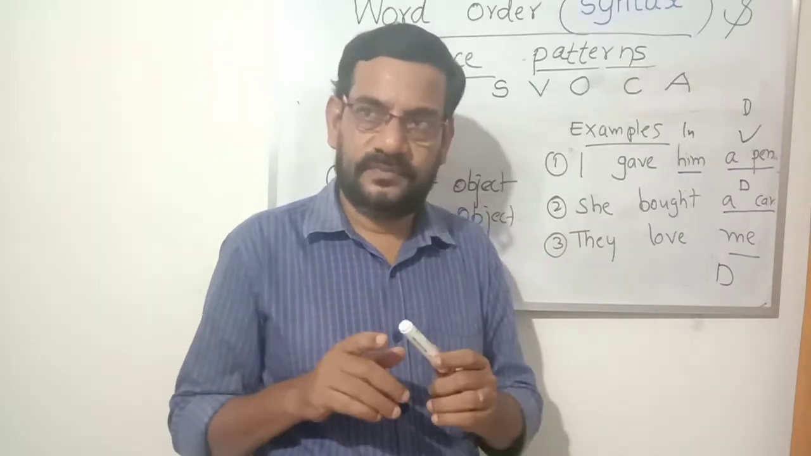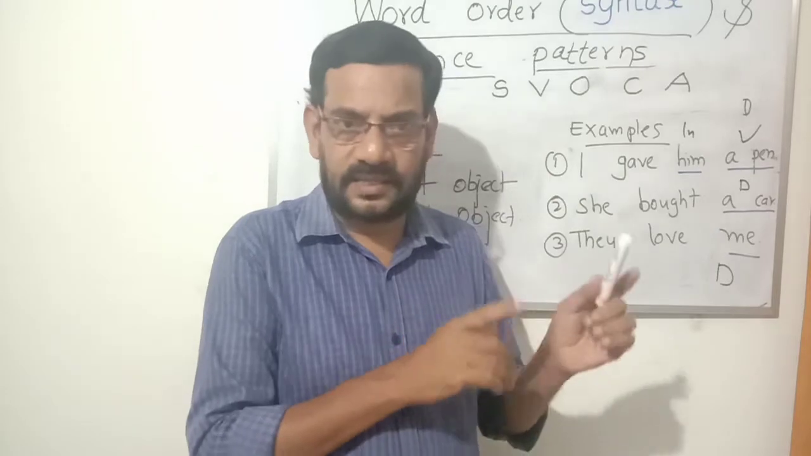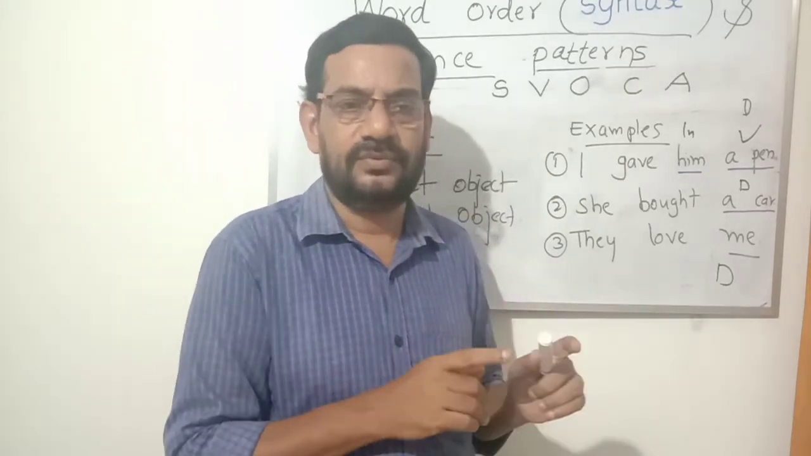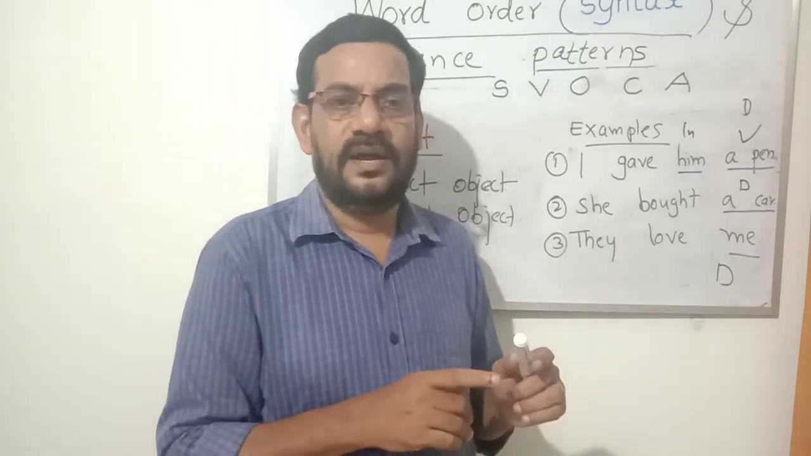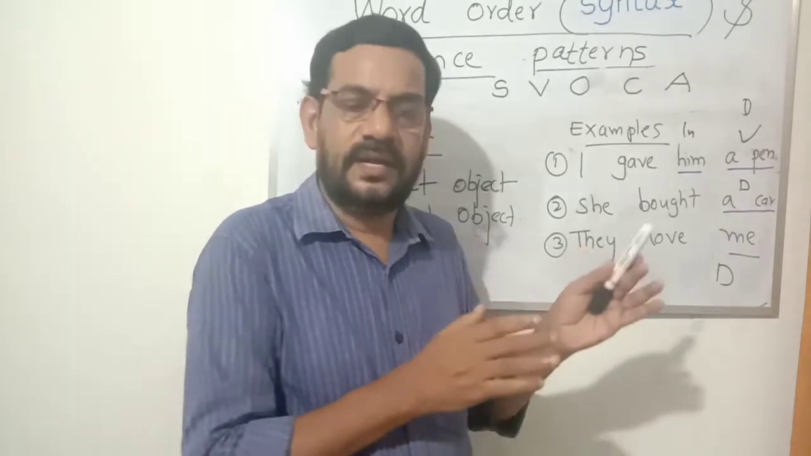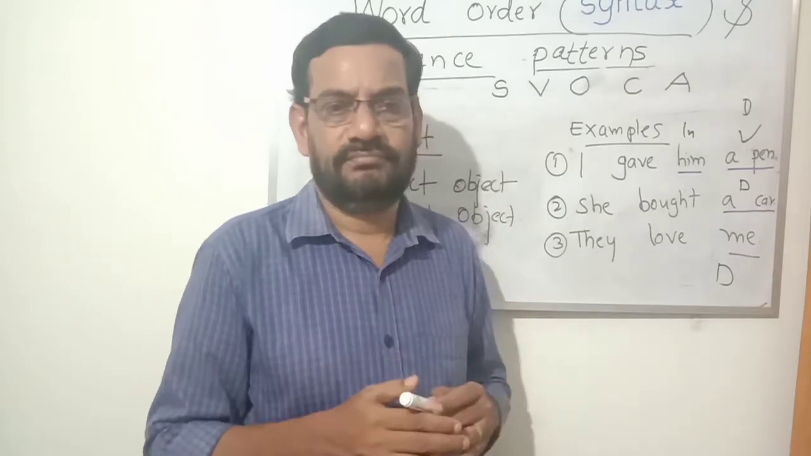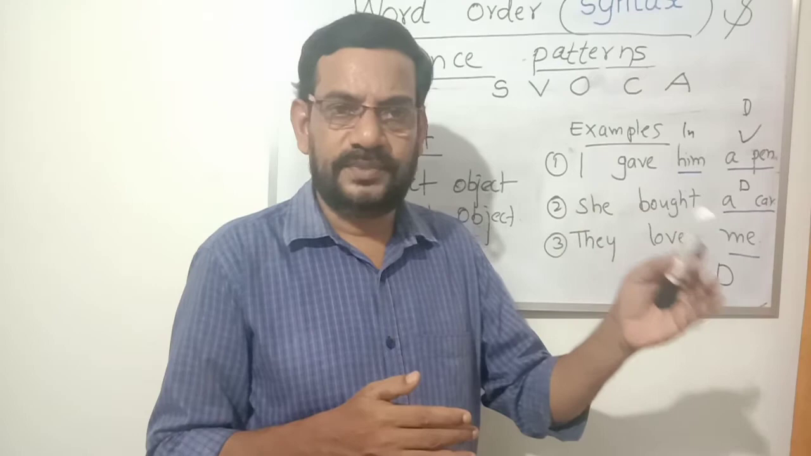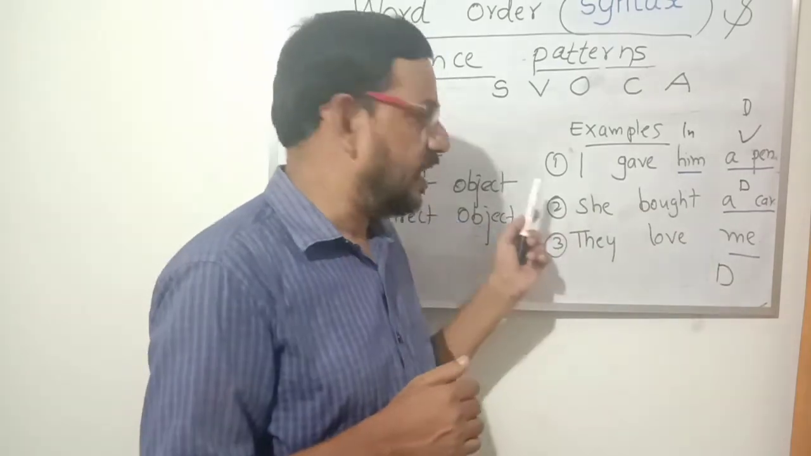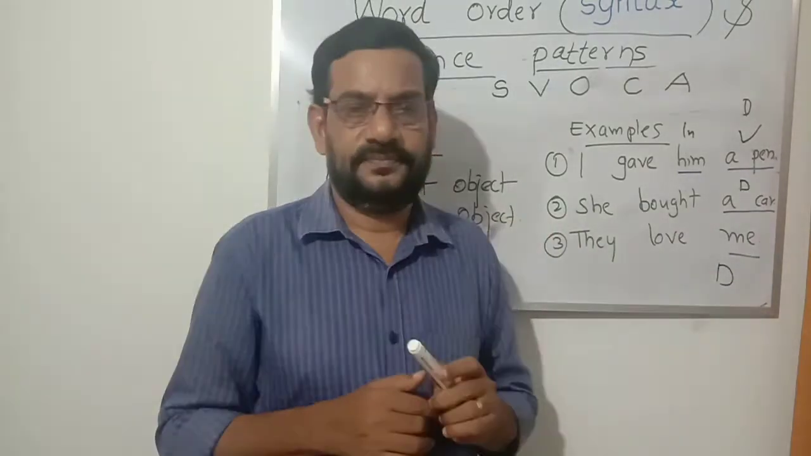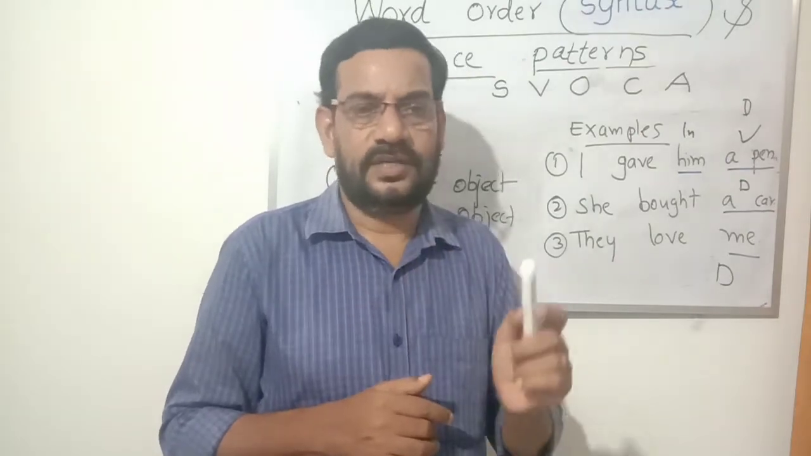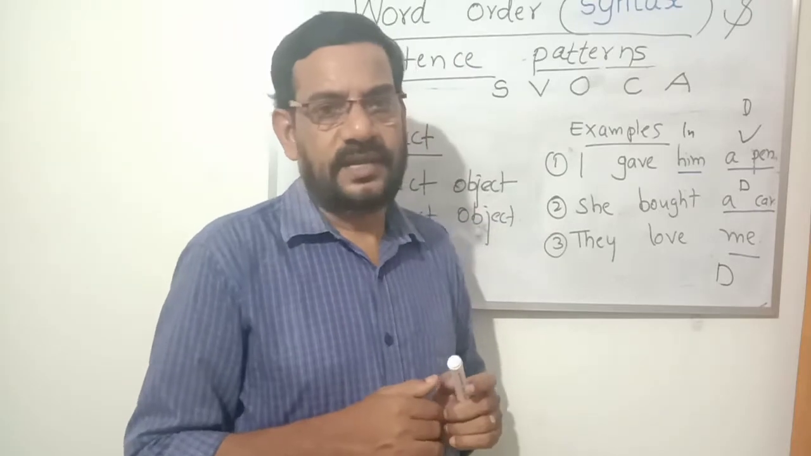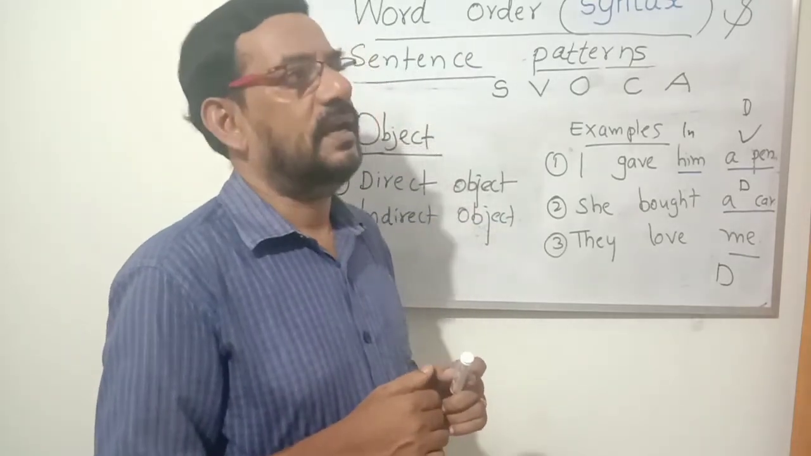Object of the verb. Object of the preposition is there. That is another thing. Object of the preposition, like at him, to Ravi, to Raju, to Nora, or to Kottayam. To is a preposition. Kottayam is the object of the preposition. Here I mean the object of the verb. How the verb acts. What happens there? I gave what? That is what is object.